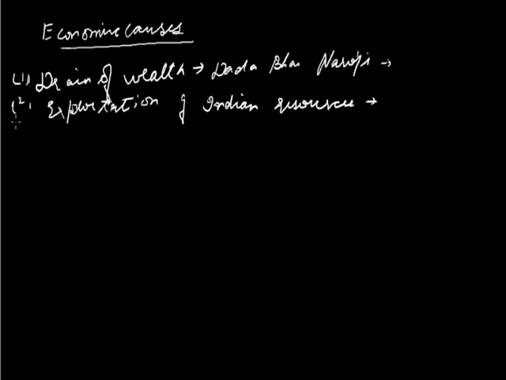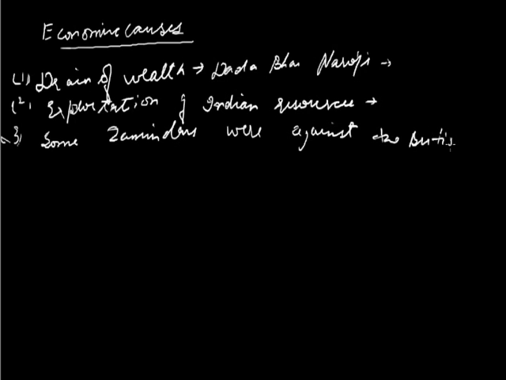And not all the Zamindars, but many Zamindars were also against the British people because their land had been taken by the British. Not all, but some Zamindars were also against the British or the East India Company.